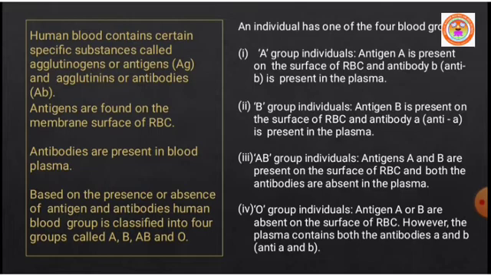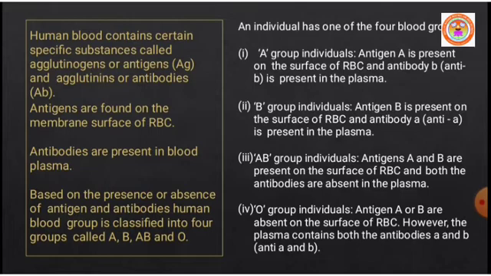Third, AB blood group. An individual who possesses AB blood group has antigens A and B, both present on the surface of RBC, and both antibodies are absent in the plasma. So an individual with AB blood group does not have antibodies. That is, A and B antibodies are absent in their blood plasma.